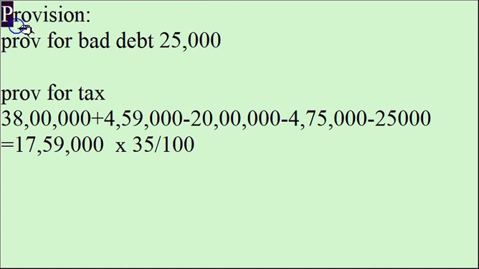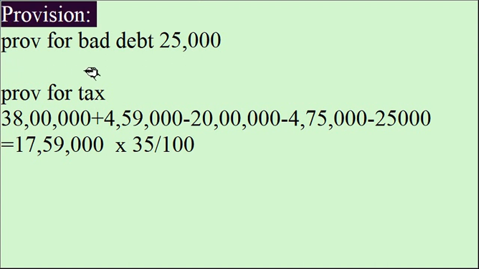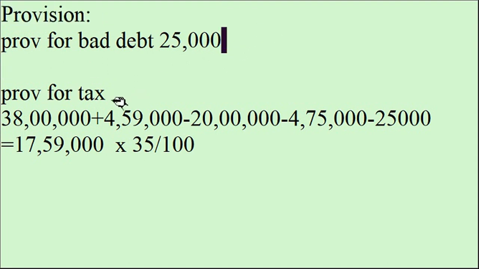Under provision, what we are supposed to do is, see, provision for bad debts 25,000. This we have to give. Then provision for taxation. I told you, the income side, in the sense schedules 13 and 14, we have to add, and we have to deduct schedules 15 and 16, in the sense interest expended and operating expenses. And there is one more thing, provision for bad debts. So that we have to deduct.